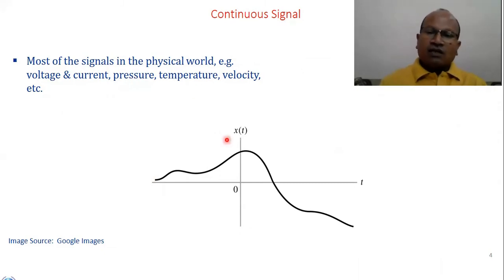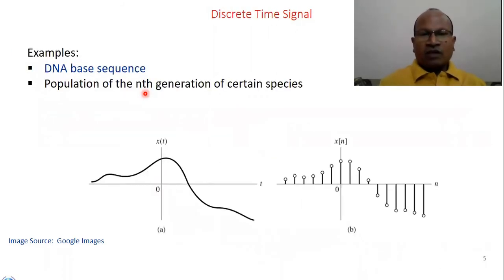So in a continuous signal, what is the most important characteristic? There is continuity, no discontinuity is found. For example, voltage and current, pressure, temperature, velocity. So all the signals in the physical world present in the natural form are examples of continuous signals.